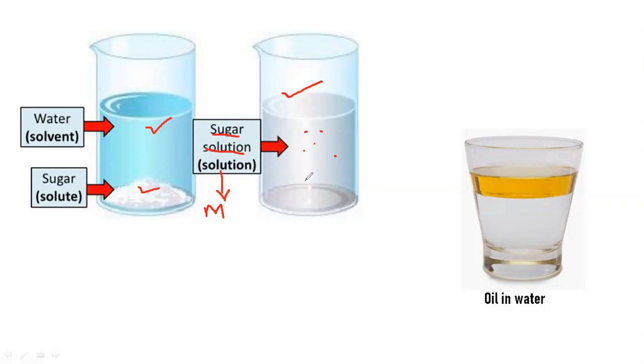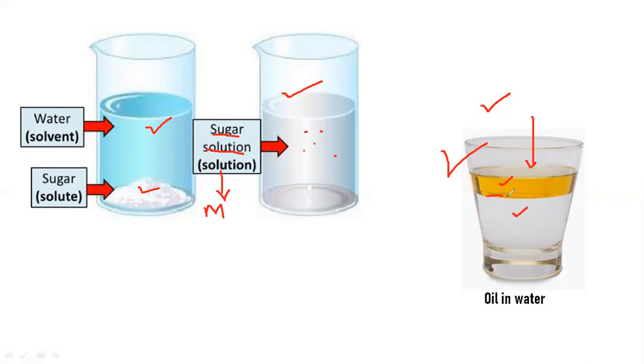Means the components of sugar and water cannot be easily separated or identified, as in the case of oil in water. When oil is mixed with water, the oil starts floating on the surface of water because of low density. In this example, we can identify the components of oil and the components of water easily.